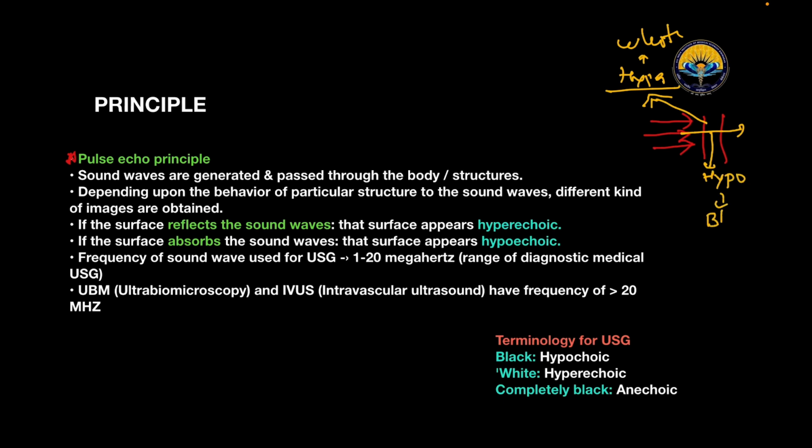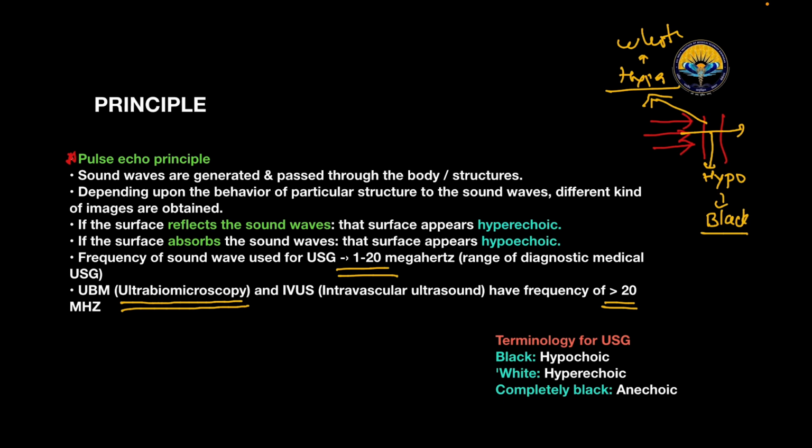The frequency of sound wave used for ultrasonography is 1 to 20 megahertz, that is the range of diagnostic medical USG. Ultrabiomicroscopy and intravascular ultrasound have frequencies of more than 20 megahertz. So this is the principle of ultrasonography.